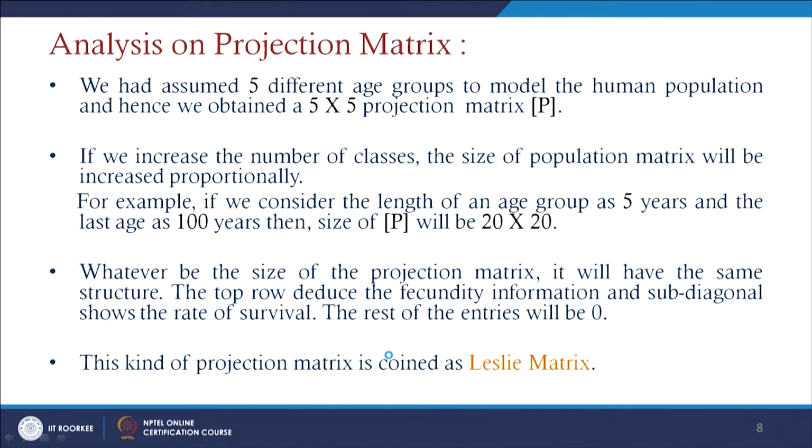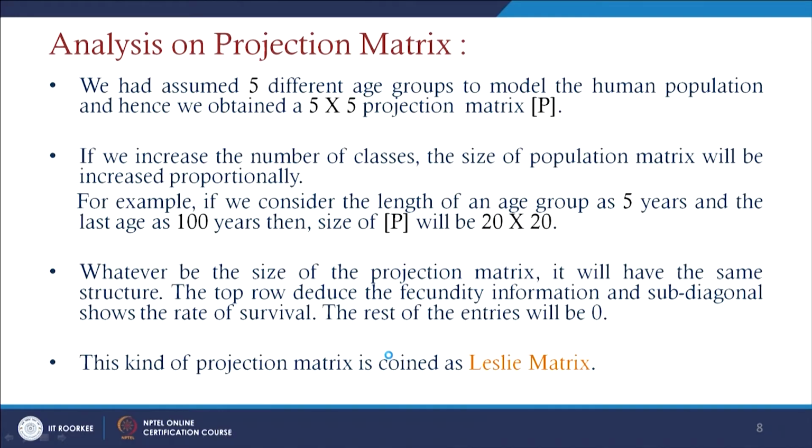For example, if we consider the length of an age group as 5 years, since sometimes for other creatures the age group differences can be very certain for reproduction, we have to subdivide the age groups into very small sections. And if the length of an age group is 5 years and the last age is, suppose, 100 years, then the size of U will be 20 by 20 here.